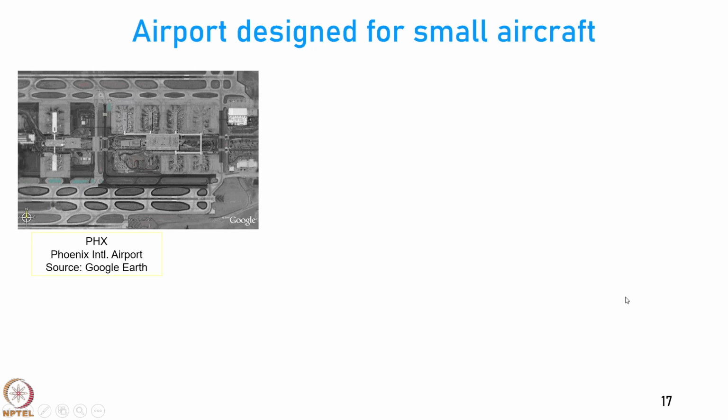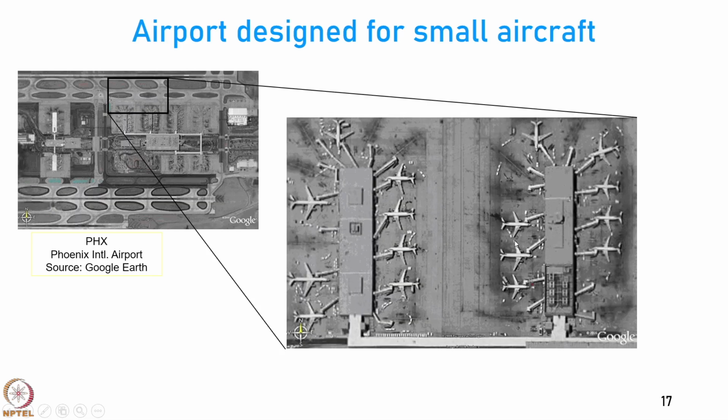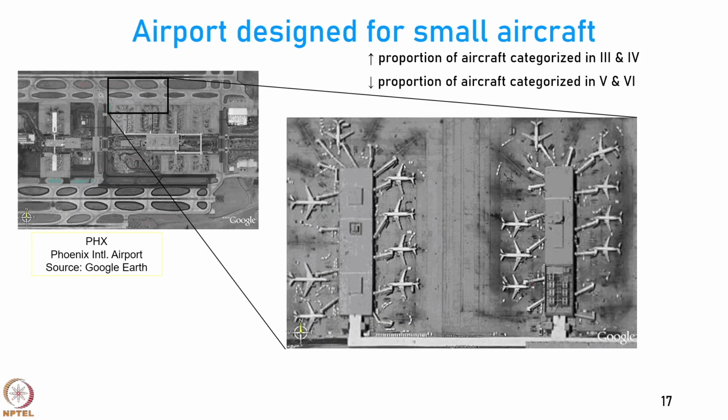Here is an airport which is designed for small aircraft. This is the Phoenix Airport in Arizona. In the Phoenix Airport, you will find that you have a structure like this, where all these small aircraft are going to attach themselves like a pie on the finger. Here, the proportion of the aircraft categorized in category 3 and 4 will be much higher and those in category 5 and 6 will be much lower. And in category 1 and 2 also will be much lower because those are general aviation aircraft, small aircraft.